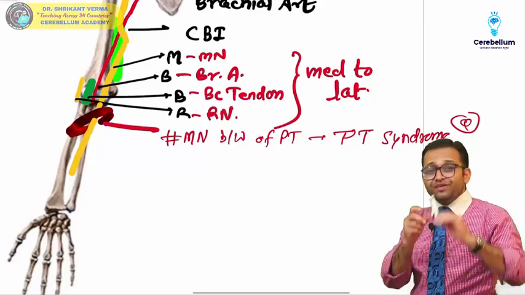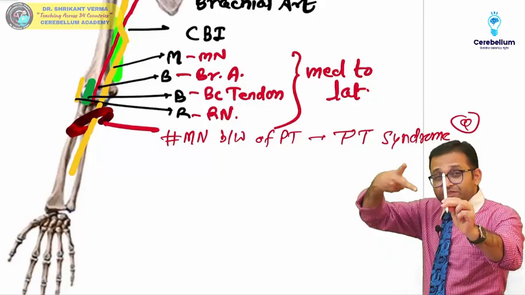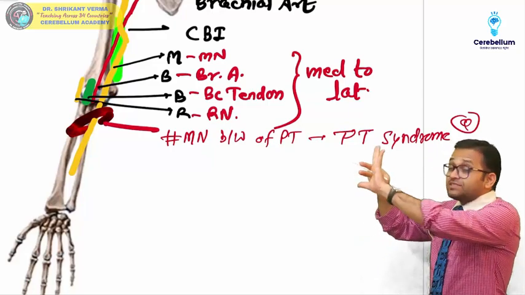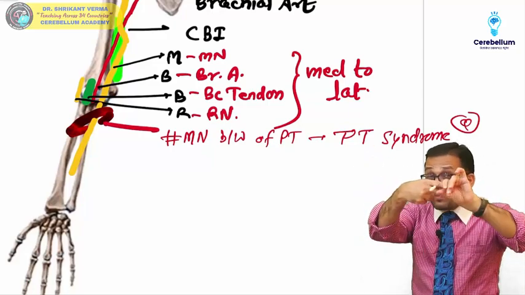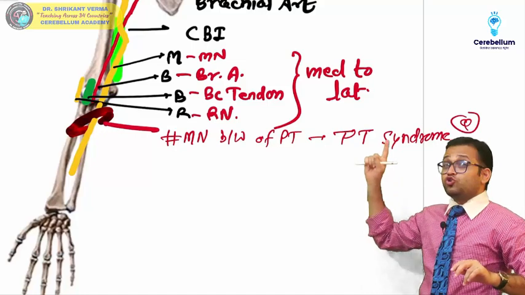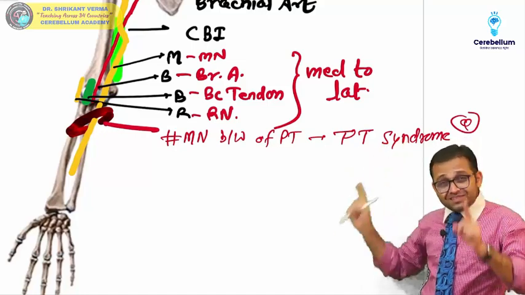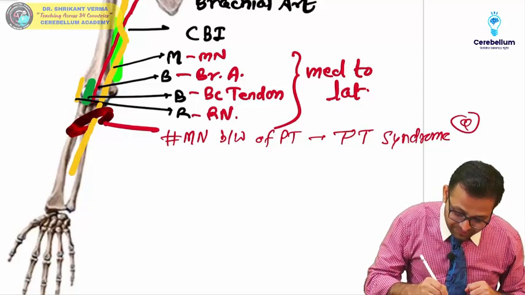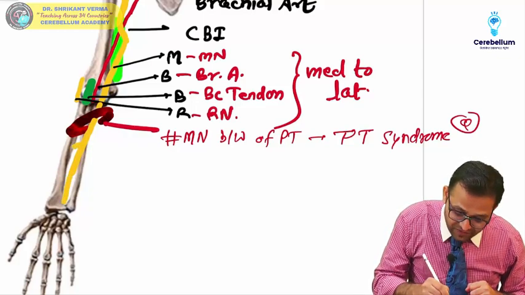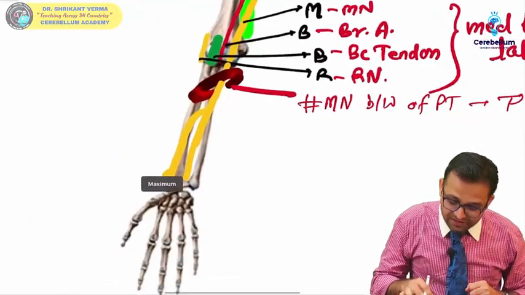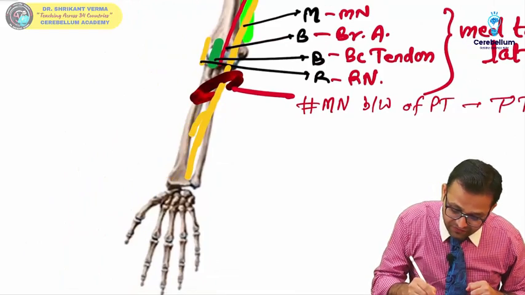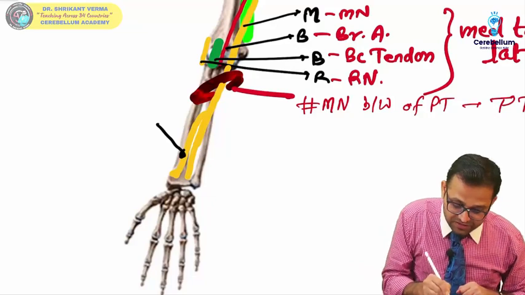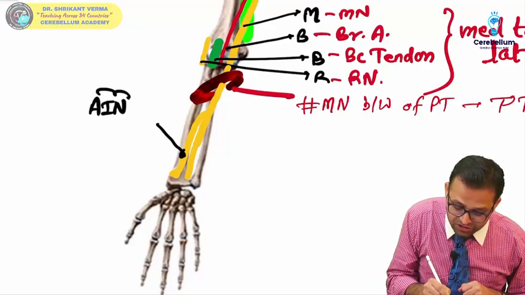What I want to tell you, this is the median nerve which is passing in between the two heads of the pronator teres muscle. Sometimes this median nerve is compressed in between the two heads of the pronator teres muscle. This is known as pronator teres syndrome. Now this nerve is running in our forearm. Here it is giving one deep branch. Yes, sir. This deep branch is running in front of the interosseous membrane. What should be the name? Sir, this is anterior interosseous nerve.